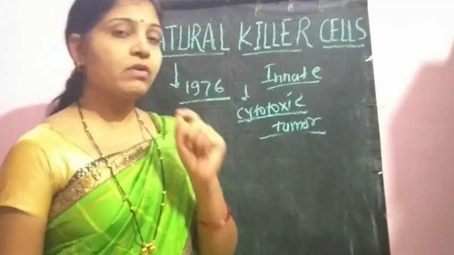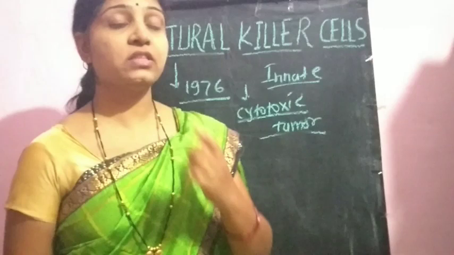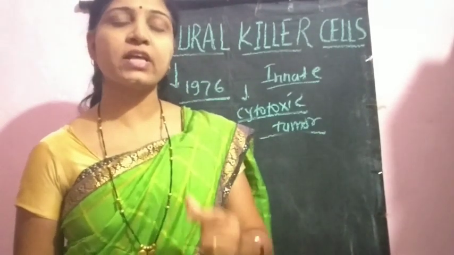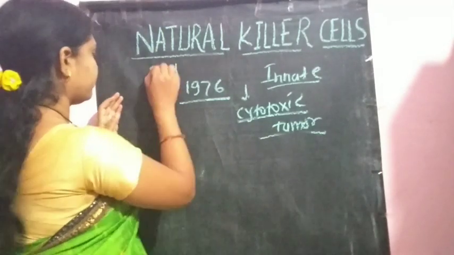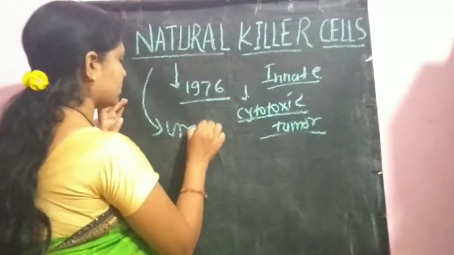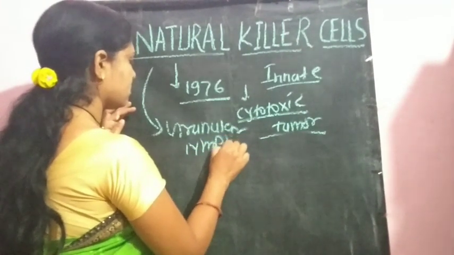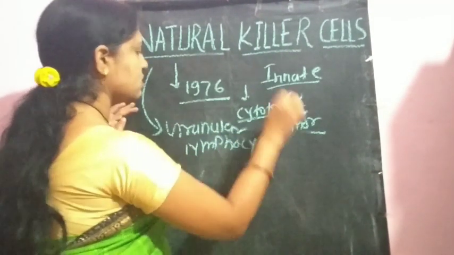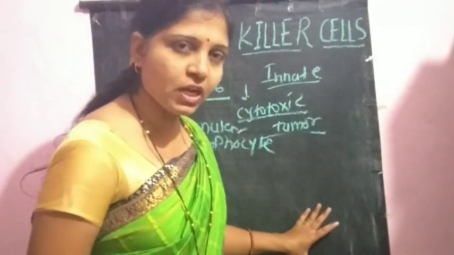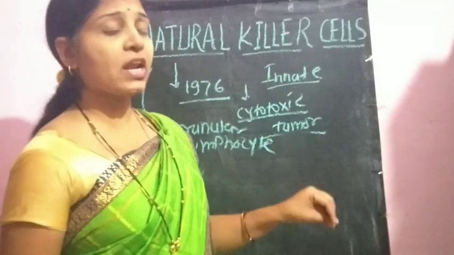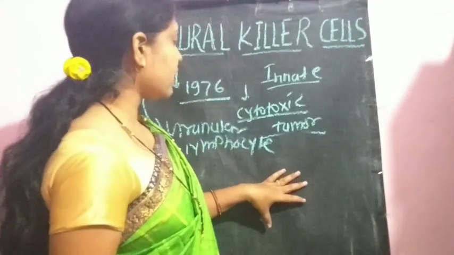We know the T lymphocytic cells. Natural killer cells are also a type of granular lymphocytic cell. Granular lymphocytic cells are a population of cells present within our body which have pharmacologically active granules within their cytoplasm.